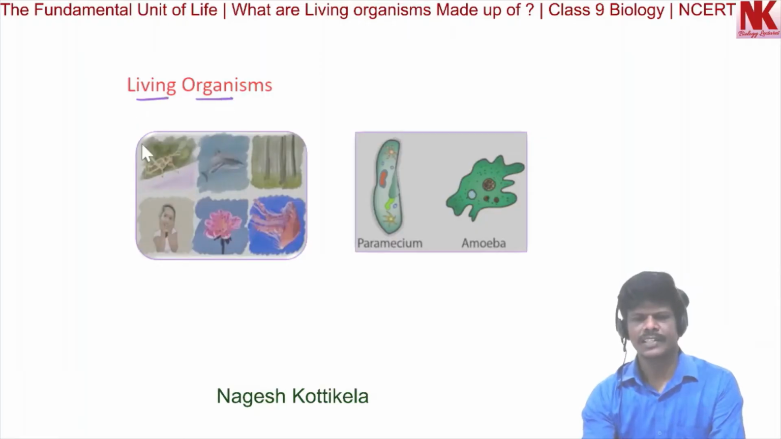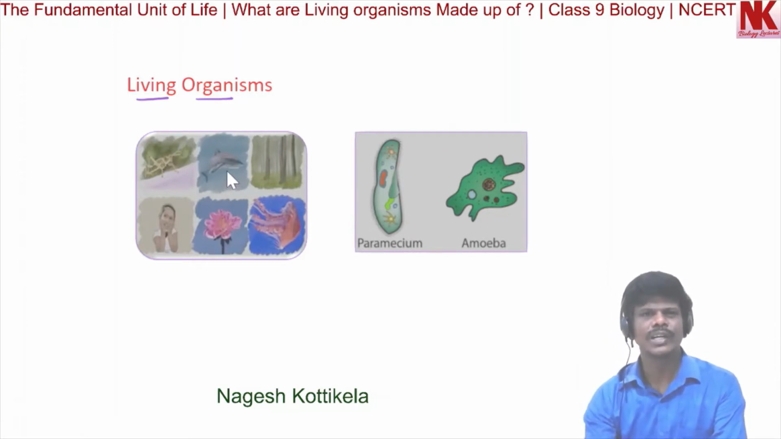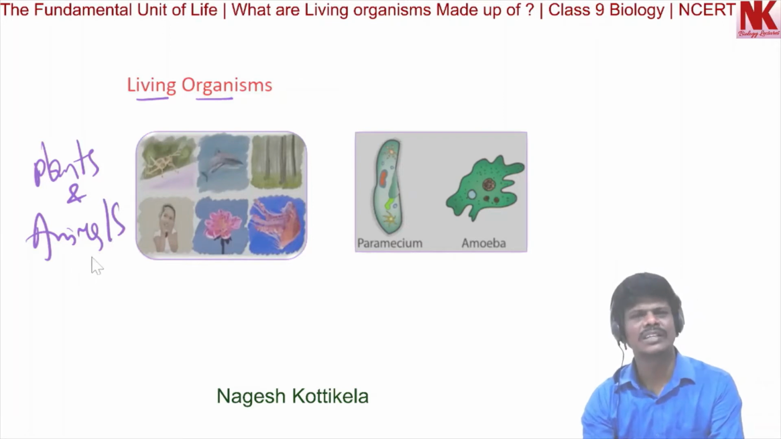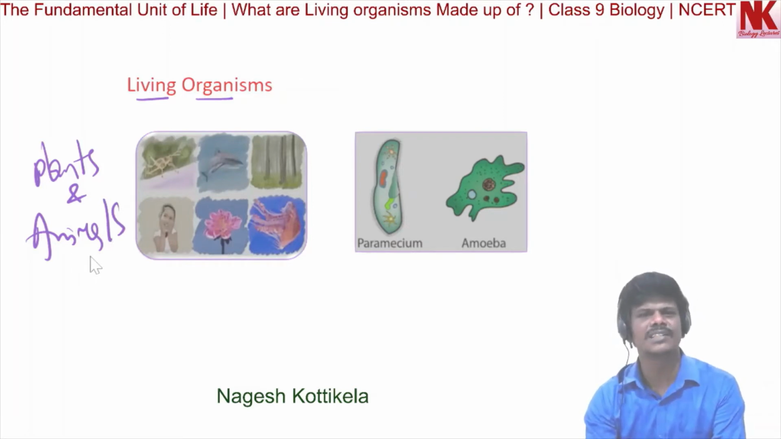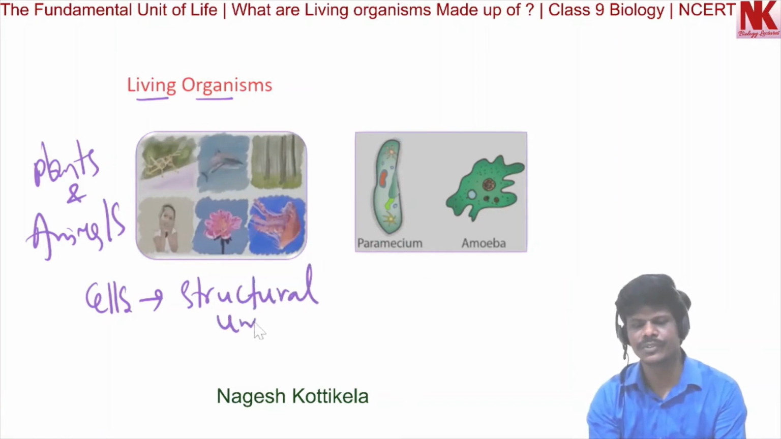Living organisms. You can see these pictures. Several types of organisms are shown here. In our surroundings, we find different types of plants and animals. All these organisms which we find in our surroundings are made up of cells. So cells are called structural units of living organisms.